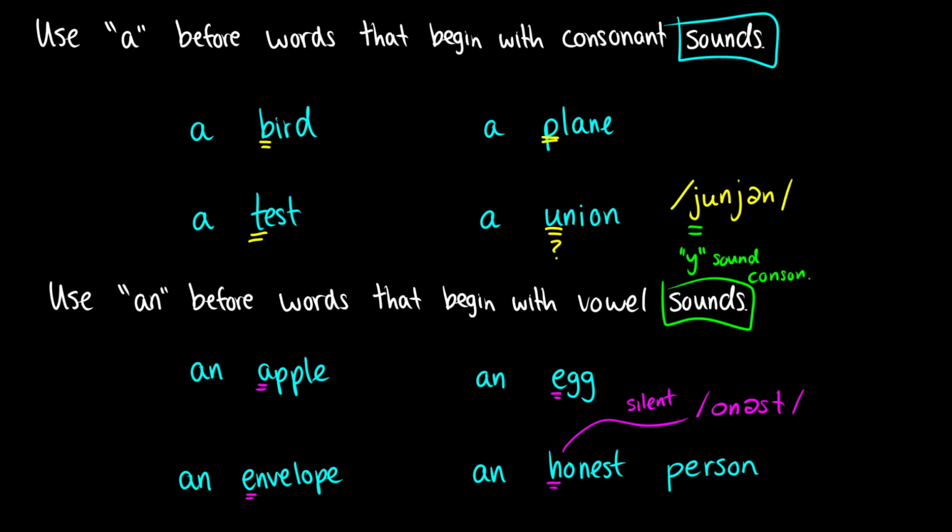In fact, that really shouldn't be that. It should be something more like this. If we were to transcribe it into the International Phonetic Alphabet, we would get something like /ɑnəst/. So, because the H is not pronounced, we don't start with a consonant sound. We start with a vowel sound. So that is why we use an before the word honest.